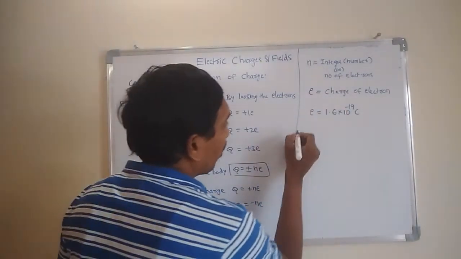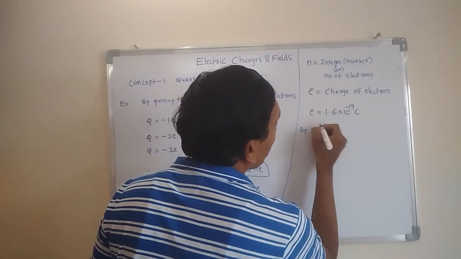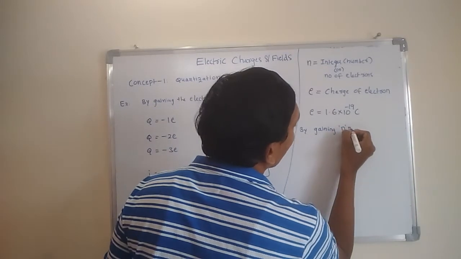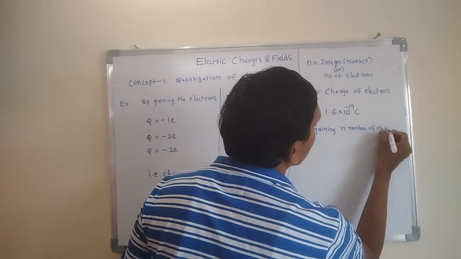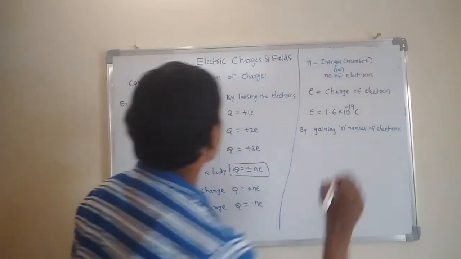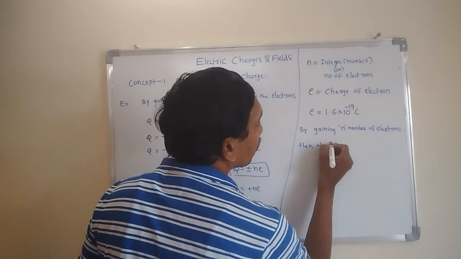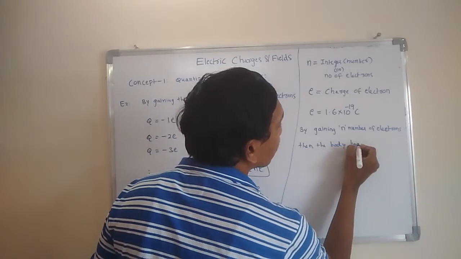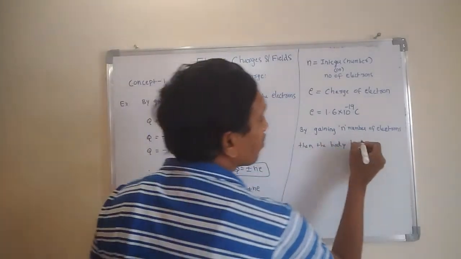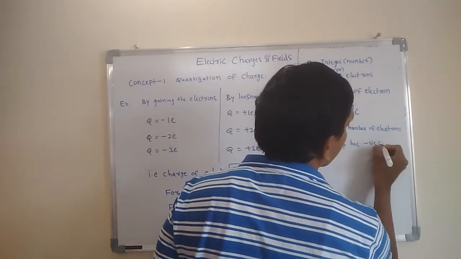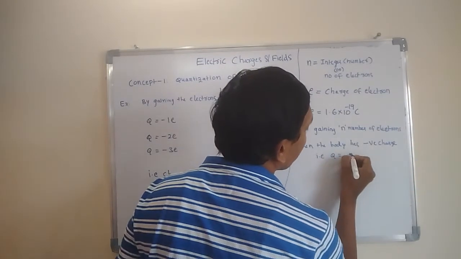So understand one more point. By gaining n number of electrons, the body has negative charge. When it gains, it has negative charge, that is, Q is equal to minus N e.